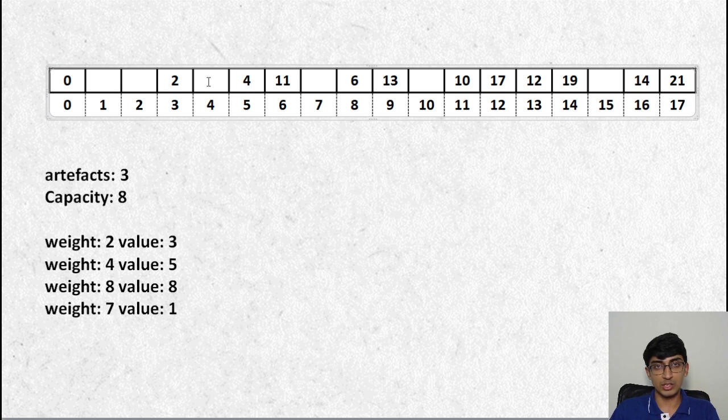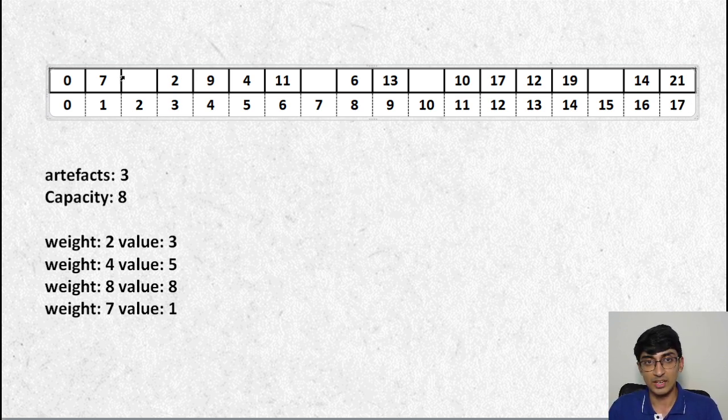4 doesn't change, this one changes to 9, this doesn't change. 2 does change, but you would need to add 1, which is not possible because we don't have 1 there. For 1 yes we can, it will be 7, right? So for 1 we need a minimum weight of 7. So now we filled our entire array, and what we basically did was we always started from the back side and said that okay, with this new artifact what all is possible now, and is that new possibility lesser than my previous possibility? If it was lesser than my previous possibility, only then change, otherwise don't change.